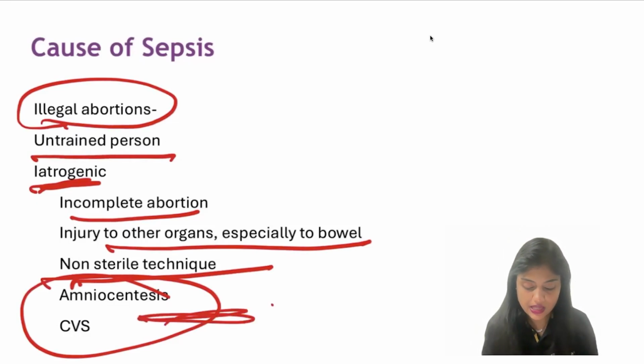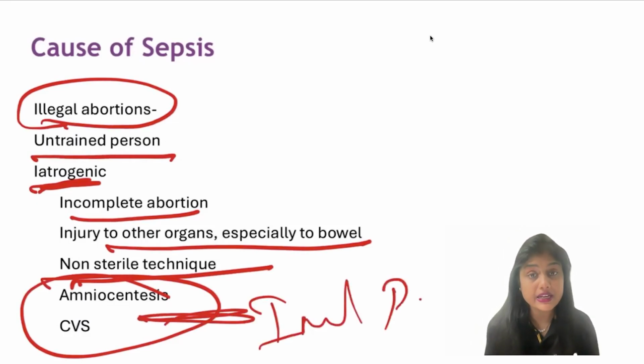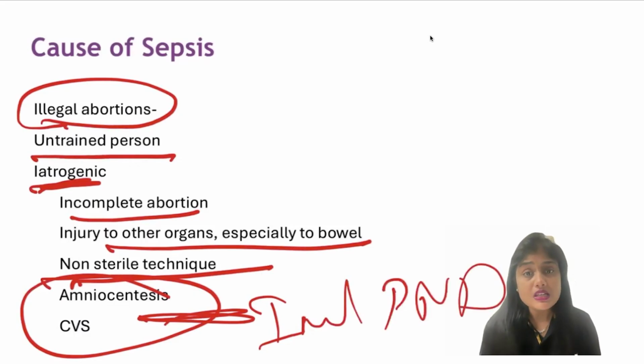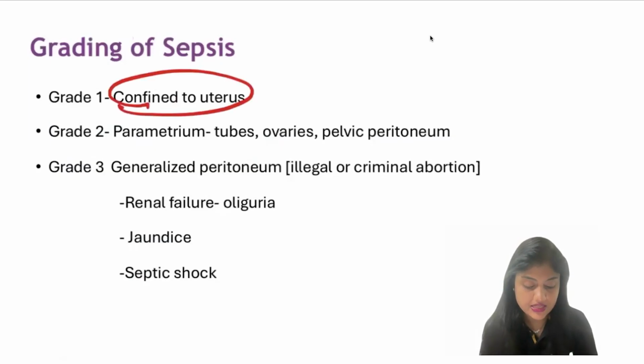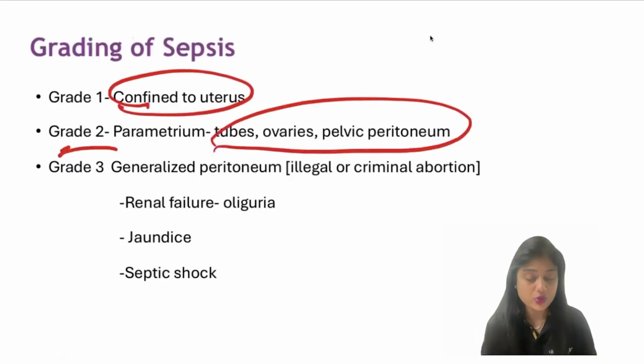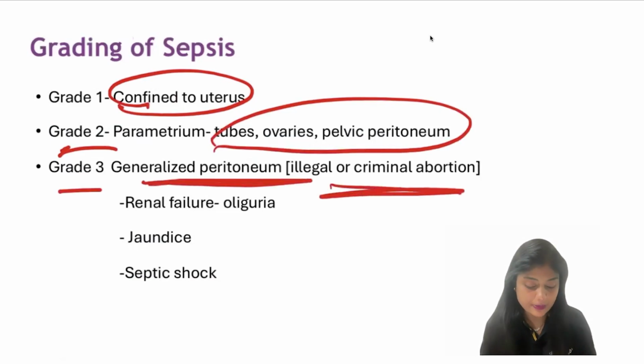Amniocentesis, CVS and all are invasive methods of prenatal diagnosis. So when you do any investigation in an unsterile manner, especially invasive procedures, there is more chance of septic abortions. The grading that you should know: it is grade 1 if it is confined only to the uterus, grade 2 if it is involving the adnexa, the tubes, ovaries and pelvic peritoneum, but if it is generalized, it is grade 3. It is mostly following a criminal abortion or illegal procedure.